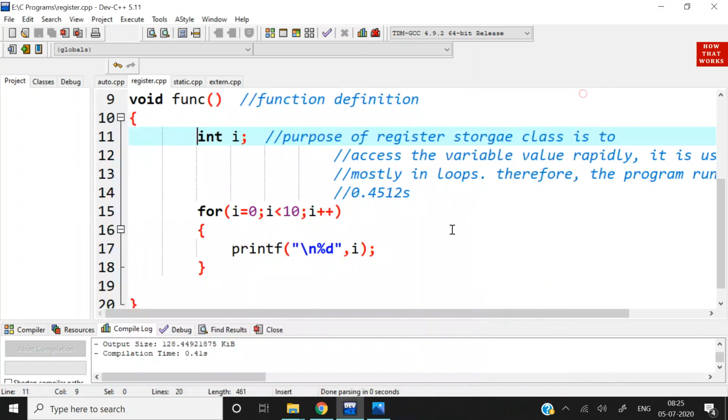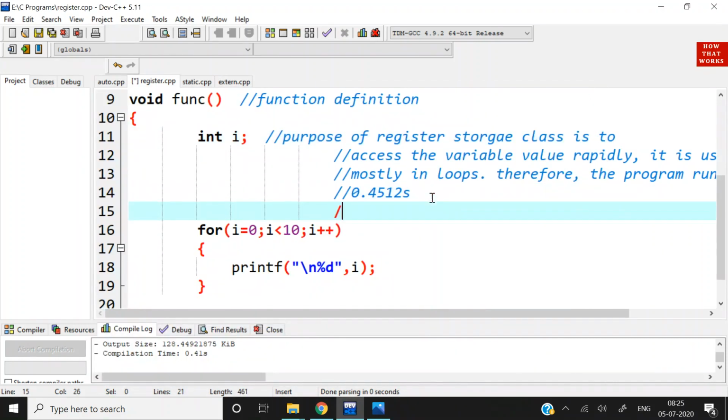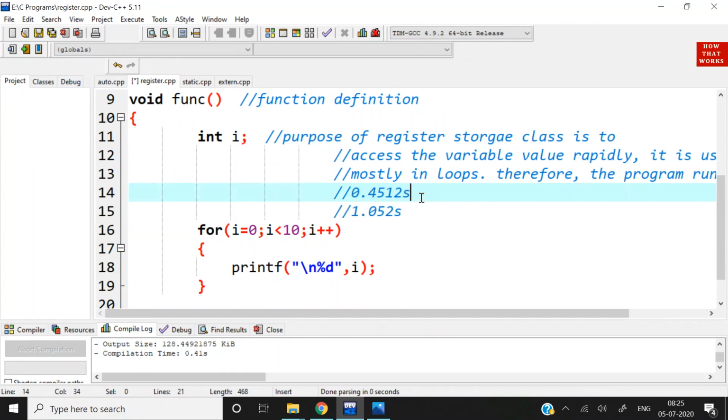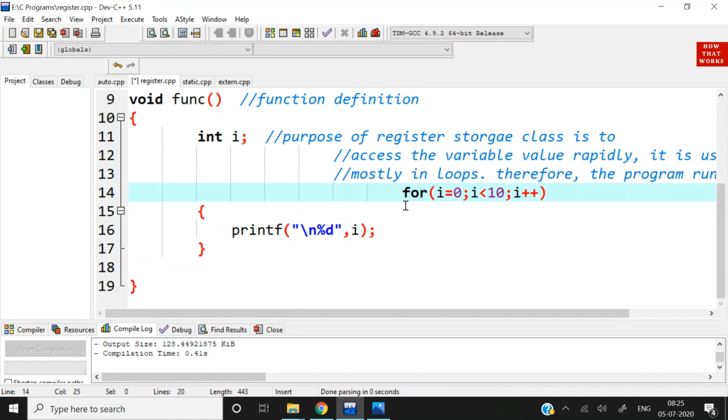Now I hope this is clear. I suppose it was 1.052. So we can see that it takes a lot of time when we declare it as automatic, and while declaring register it takes very less time. Okay, I hope you understand the concept. In register storage class it takes very less time. Now the third one is static storage class.